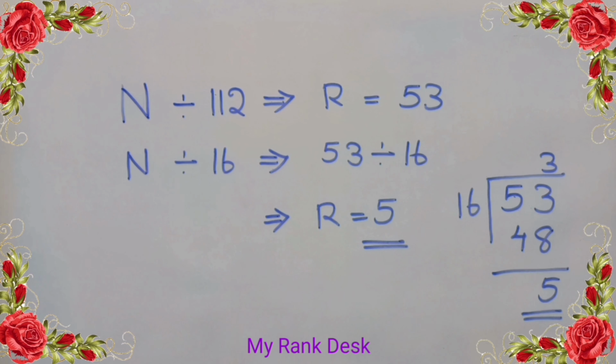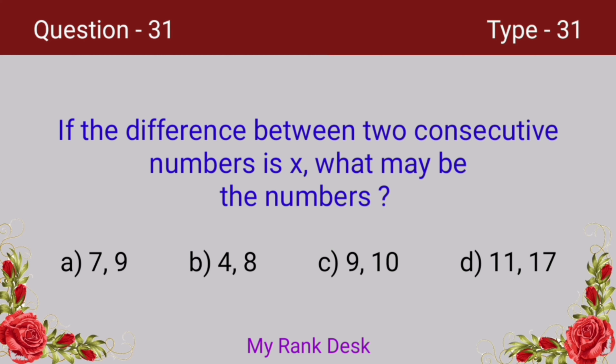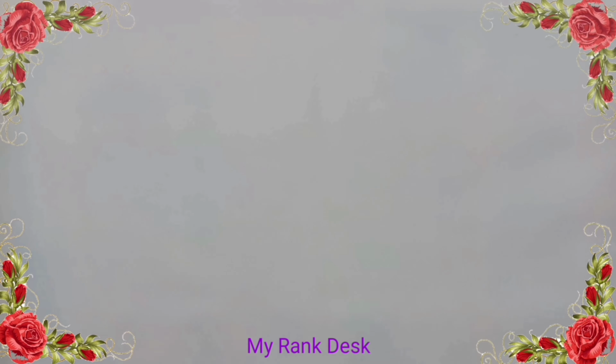Answer 5. Next question. If the difference between two consecutive numbers is x, what may be the numbers? Let's find the answer.